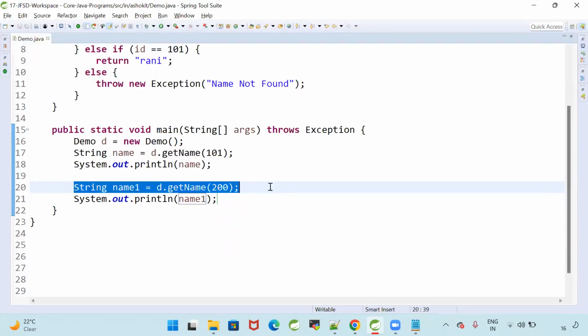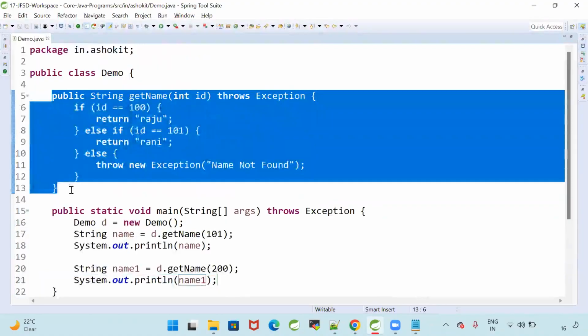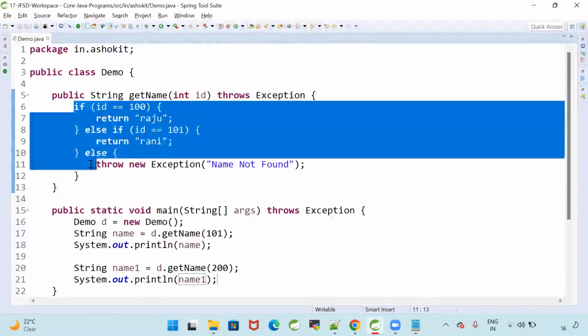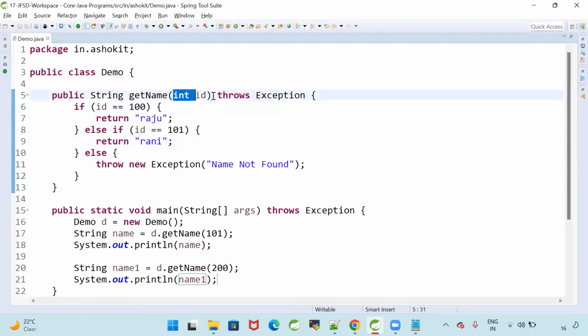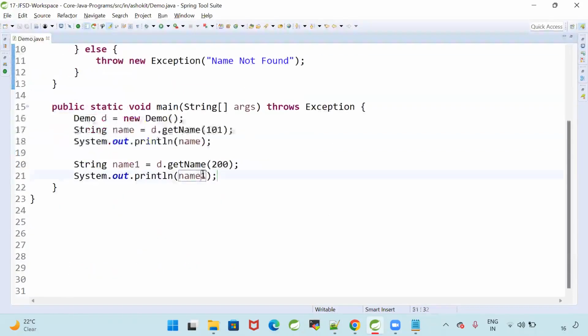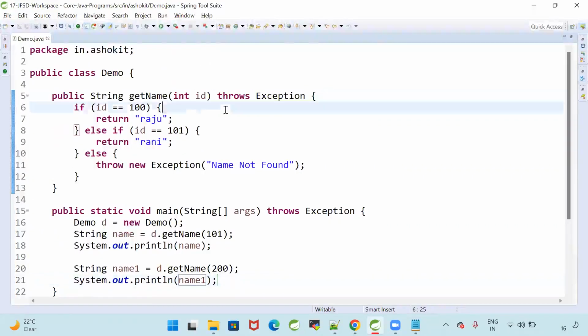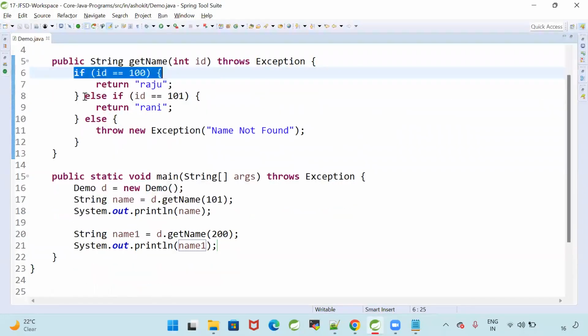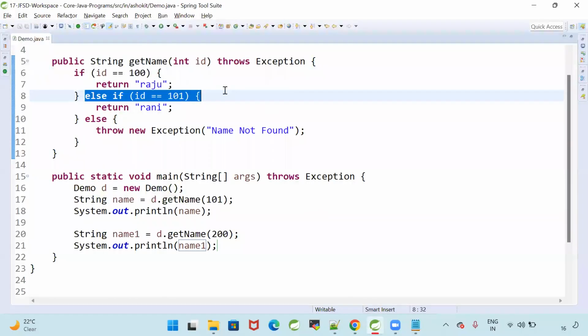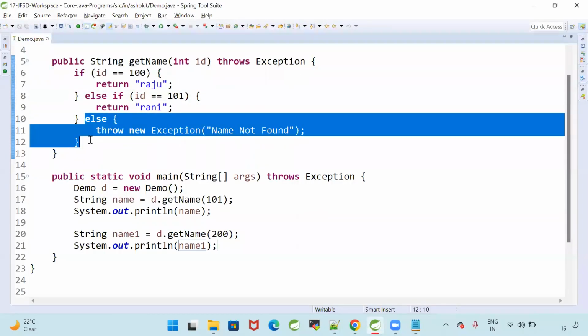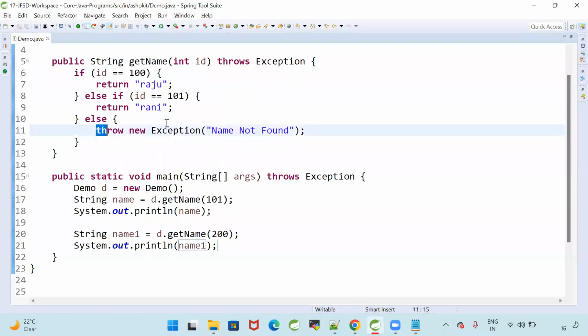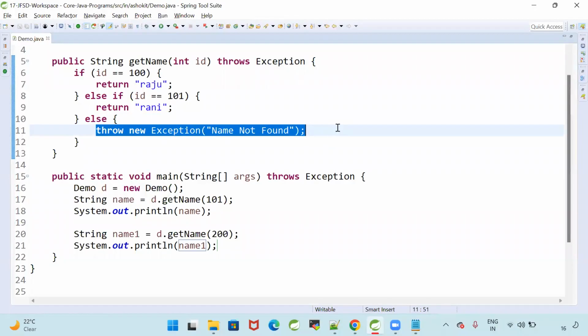When this line is executed, it will call this method. In this method, I have some logic. The method has a parameter, and I'm passing some input for the method. ID is equal to 200. Condition satisfied or not satisfied? Not satisfied. Else if condition satisfied or not satisfied? Not satisfied. Then it will go to the else block. In the else block, what is the logic? Throw. What is the meaning of throw? Creating the exception. Why am I creating the exception?